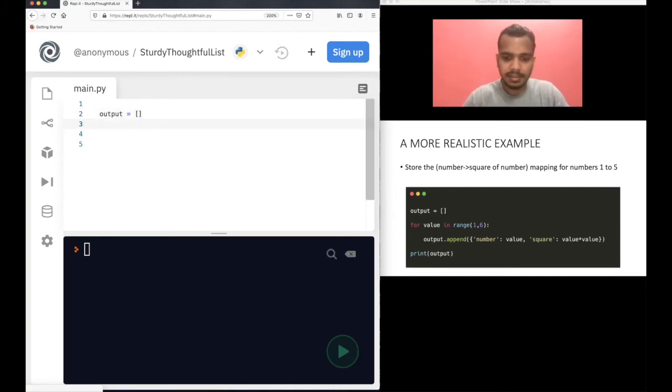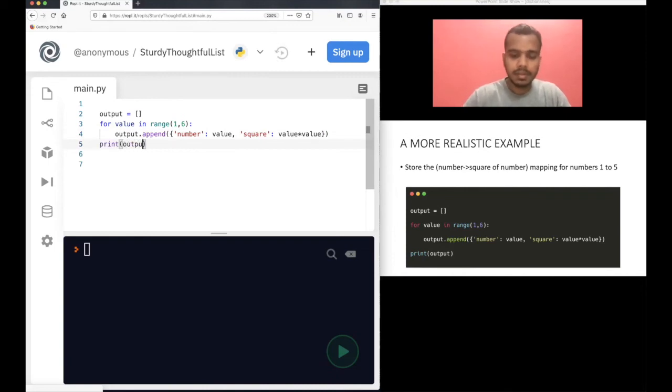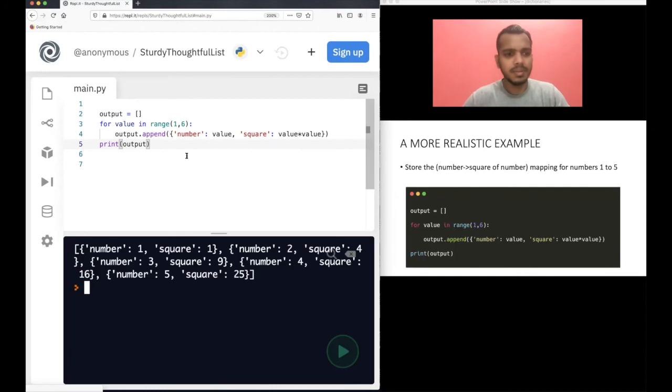I will explain afterwards. For value in range 1 to 6, output dot append, because this is a list and I want to insert a dictionary. So I will add number: value and square: value into value. So this is done, and let's print the output. Let's run this code, you will understand.